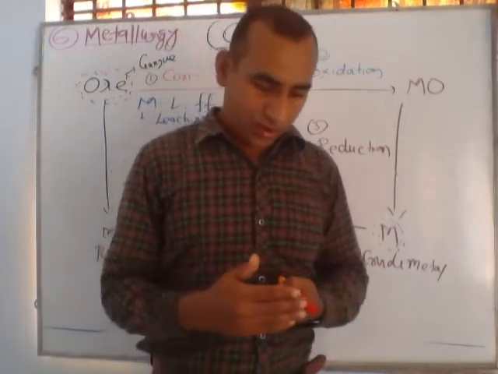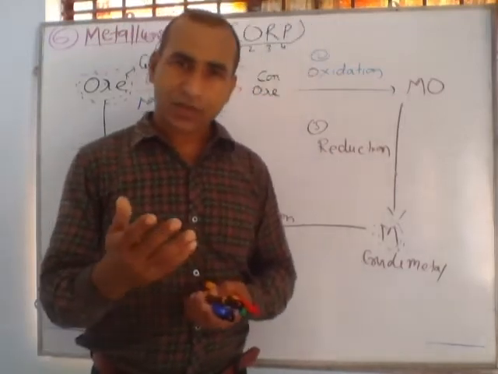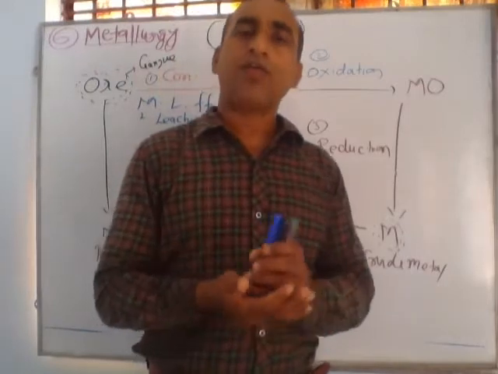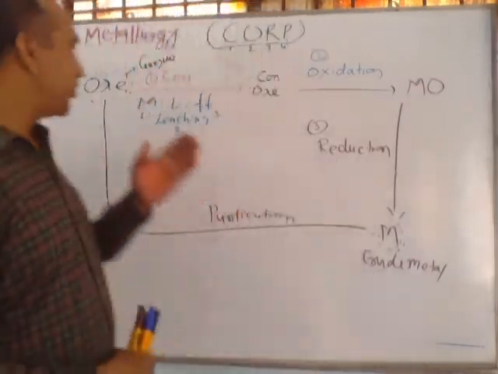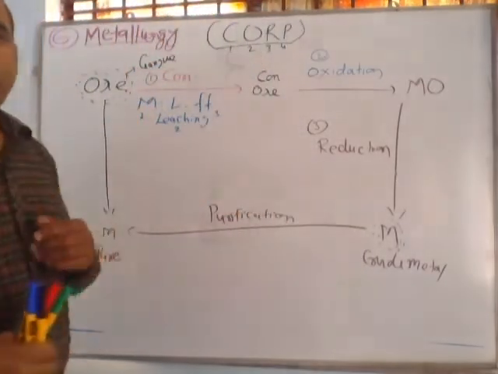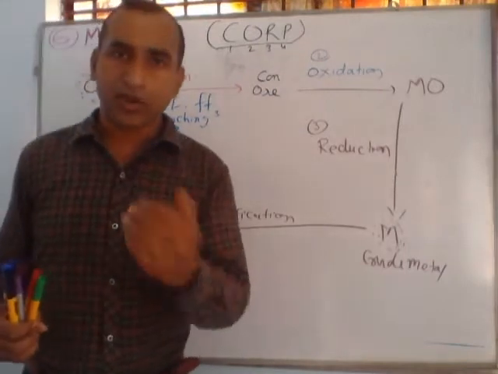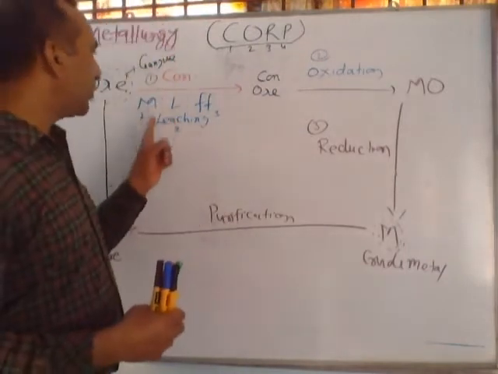Suppose, do you know the ores of iron are hematite and magnetite? For hematite and magnetite, we use the magnetic method. For the ore of aluminium, just like bauxite, we use the leaching method.